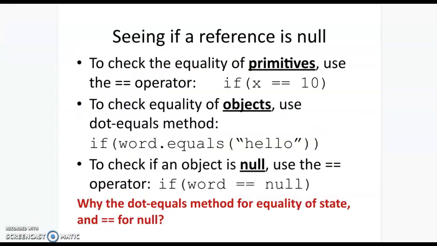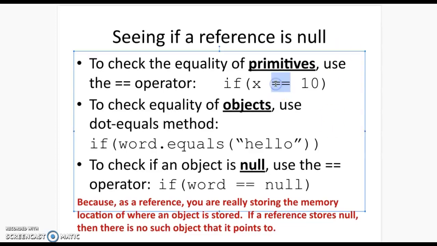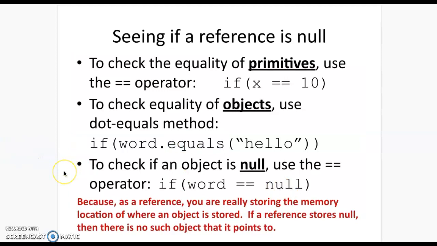Okay, so play around with that a little bit. Keep checking for yourself: what am I dealing with? What variable do I have? What type is it? When I say, what is that thing, I want to know what type. And if it's a primitive, this will be okay. If it's an object, I'm going to mostly expect you to be using dot equals, unless you're checking if the pointer is null or you're checking an attribute of it.